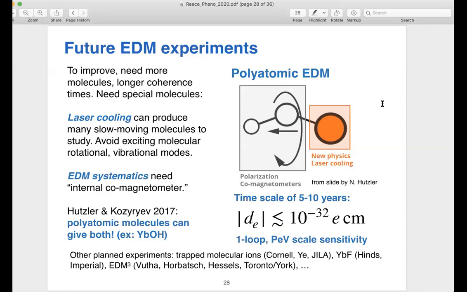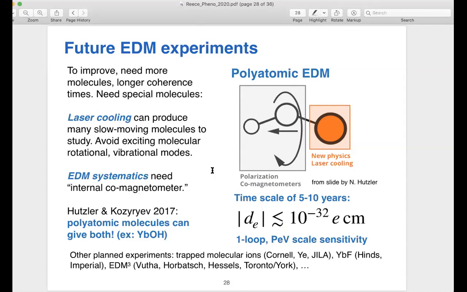And these bounds were done using some diatomic molecule, thorium monoxide. And the reason for that is it has what the atomic physicists call an internal co-magnetometer. Basically, it has states that come in some sort of doublet that get shifted in opposite directions by some effects that let you cancel off some systematics. And this gives them a very powerful probe of CP violation, where they can remove other effects that might produce similar signals in their experiment by taking the right combinations of different things they can measure.